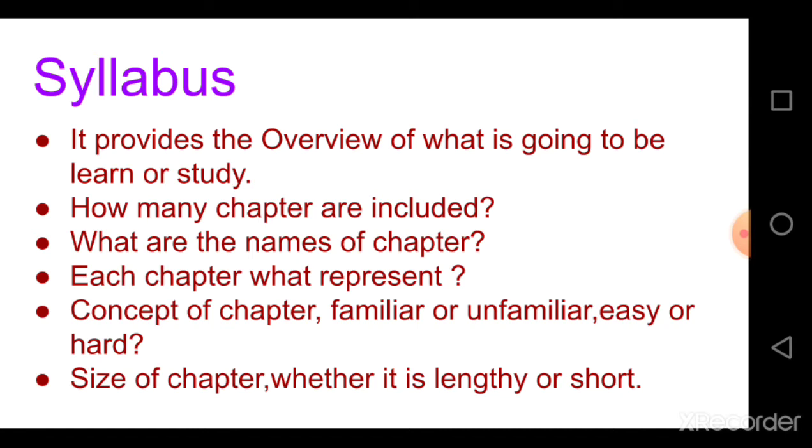In syllabus we can understand how many chapters are included, what are the names of the chapters, what each chapter represents specially, the concept of chapters, whether it is familiar or unfamiliar, easy or hard. Next one, size of chapter, whether it is lengthy or short. In your syllabus some chapters are lengthy and some chapters are short.